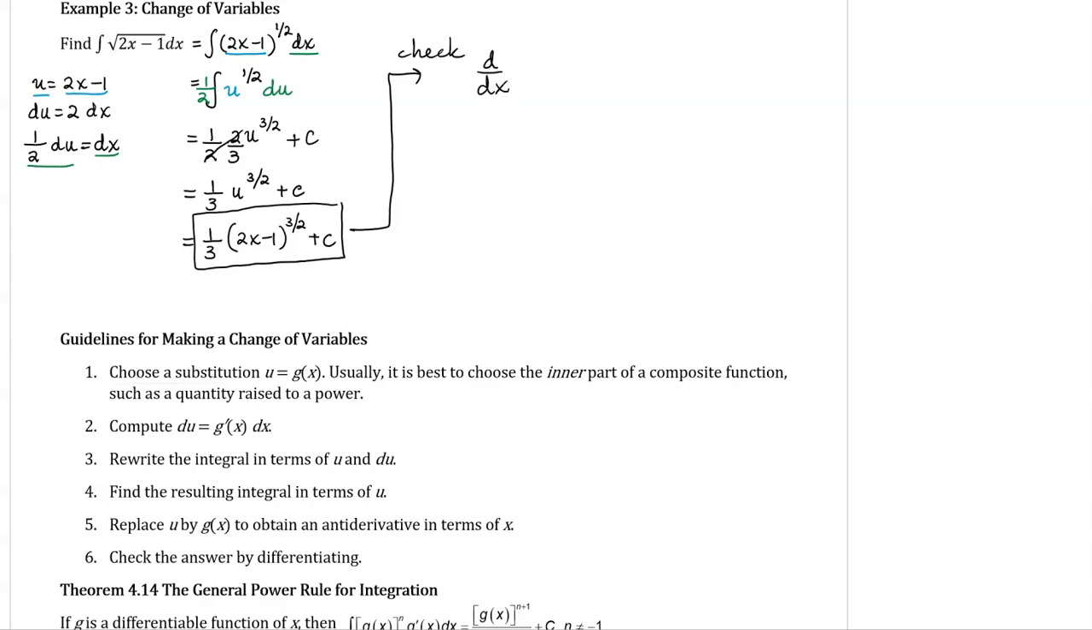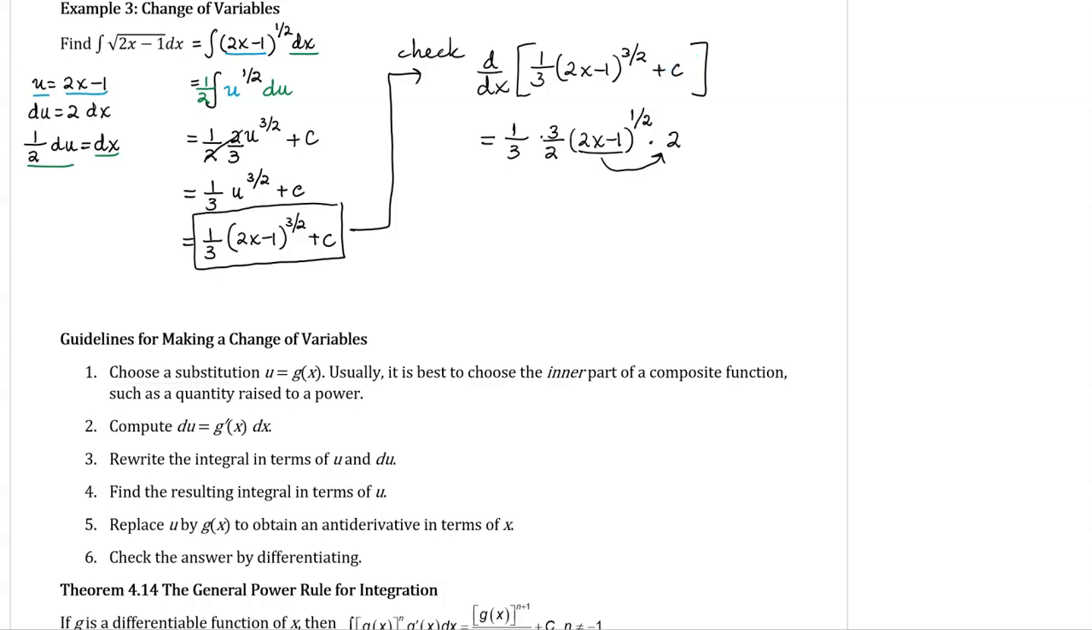So let's compute the derivative of 1/3 (2x minus 1) to the 3/2 plus c. We're going to need to use the chain rule. The 1/3 in the front is a constant. Chain rule here tells us to bring down the power of 3/2, keep the inside the same, decrease the exponent by 1. We're doing derivatives now, not antiderivatives. 3/2 minus 1 is 1/2. Chain rule tells us we need to multiply by the derivative of the inside, which was a 2. And then the derivative of that constant c is just 0, so we don't have to worry about that.